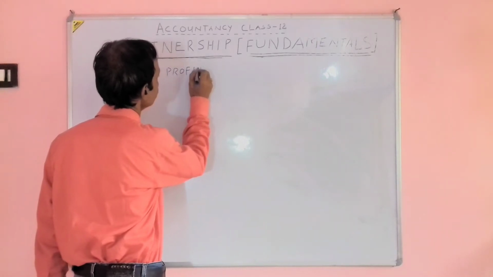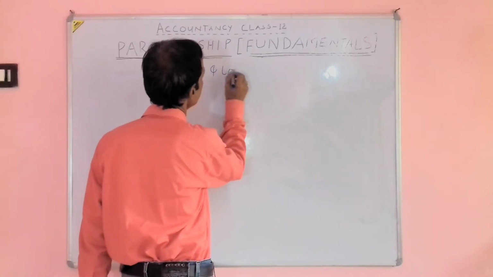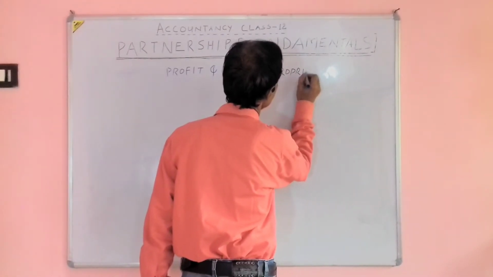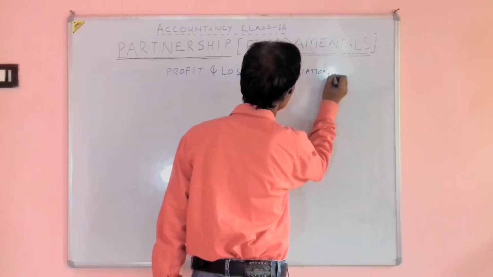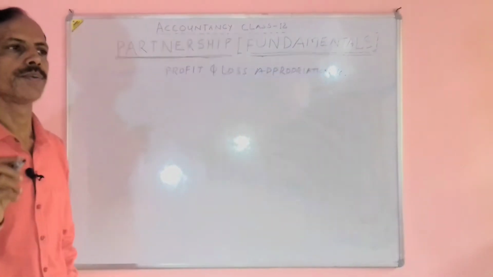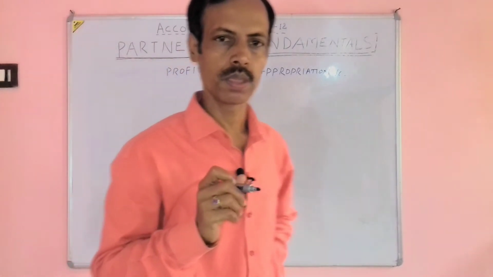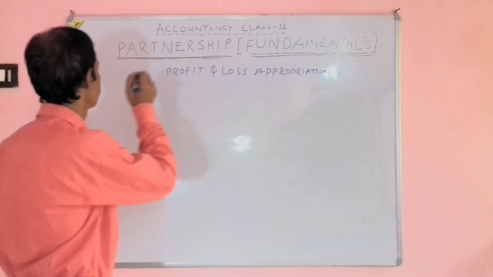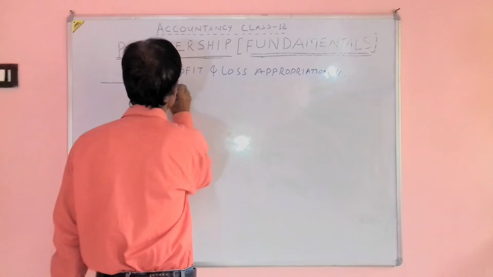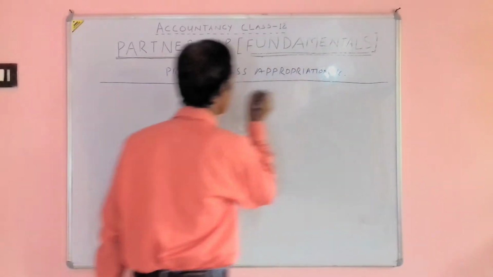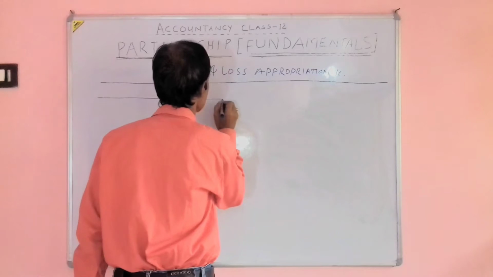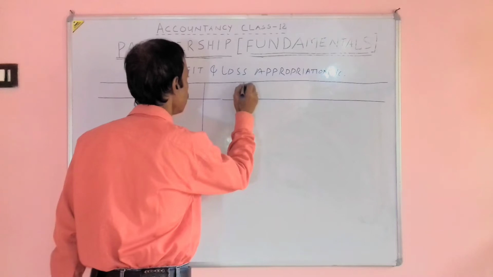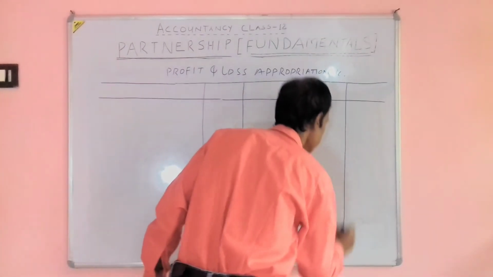Profit and loss appropriation account. This account is prepared in partnership firm only, because the profit is later on appropriated and distributed among all the partners. The same concept we will follow here as in profit and loss account, but the items which are debited or credited are different.